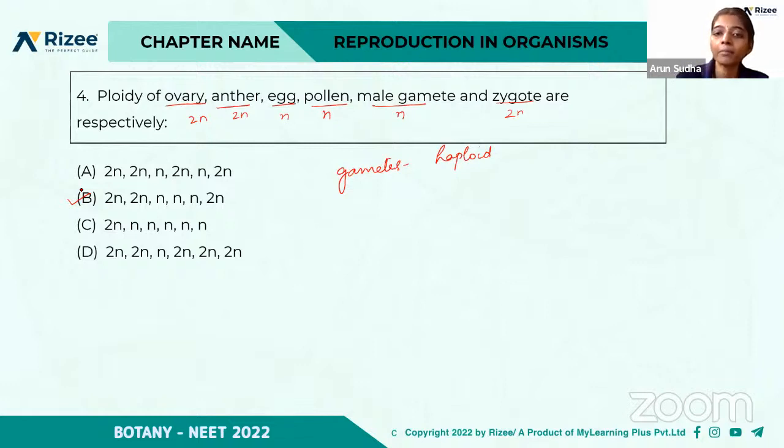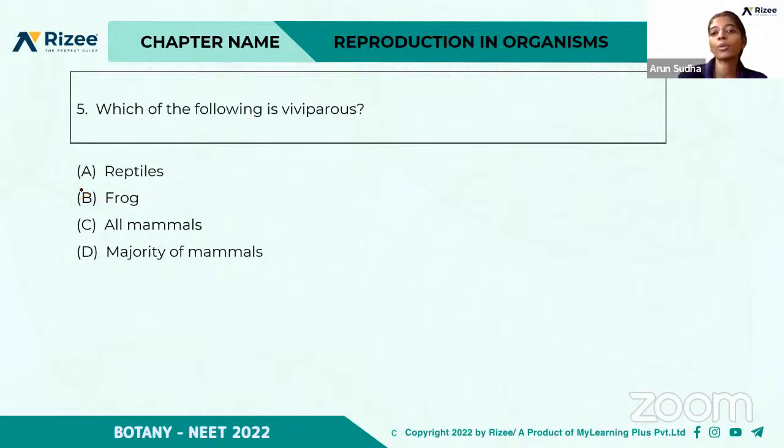So clear, right? Which of the following is oviparous? Reptiles, frog, all mammals, and majority of the mammals. So which of the following is oviparous? Yeah, D is the right answer. Majority of mammals, because except platypus, right? So D is the right answer. That is majority of the mammals.